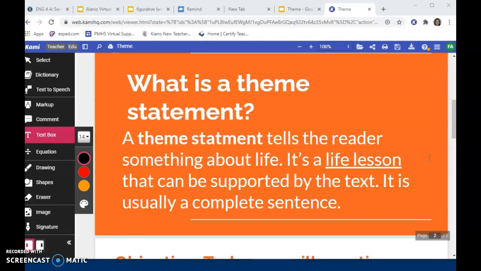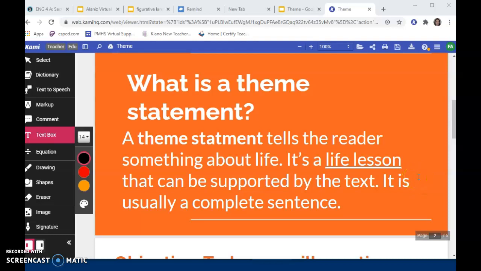But what is a theme statement? Well, a theme statement, oops, I misspelled that. That's okay, you know what I mean. A theme statement tells the reader something about life. It's a life lesson that can be supported by the text. It is usually a complete sentence, so it must be a complete thought.